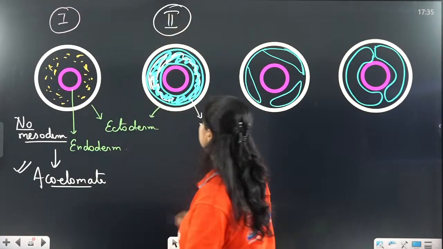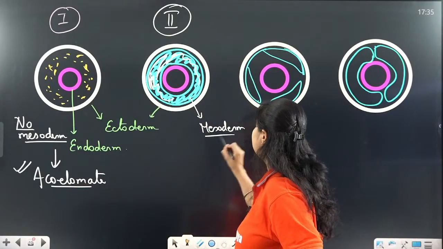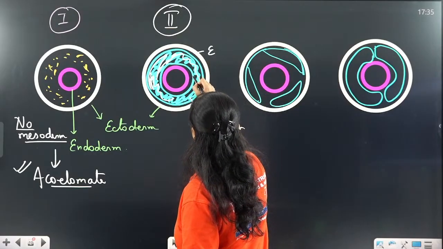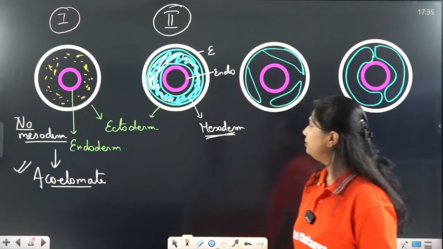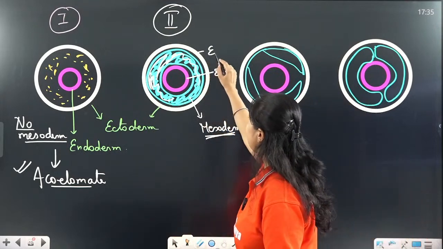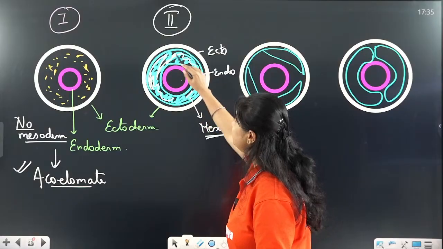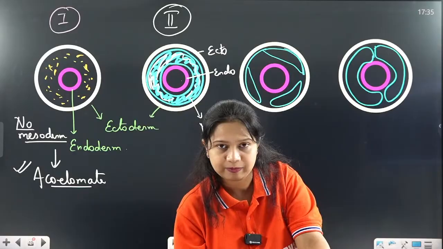See here. Now they have the third germ layer. The mesoderm is present, ectoderm is there, endoderm is also there, and mesoderm is also there. And in between ecto and endoderm, there is a thick tissue present, since there is no empty space available.